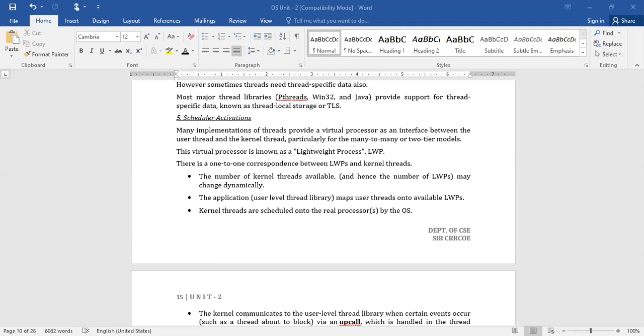Now, how it is going to be activated: many implementations of threads provide a virtual processor that exists between the user threads and kernel threads.